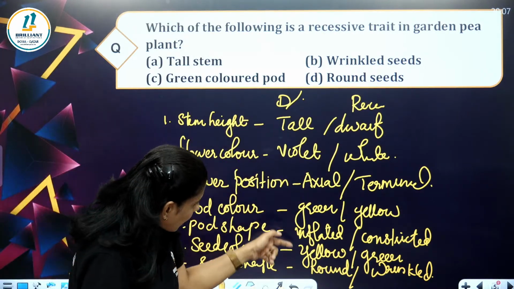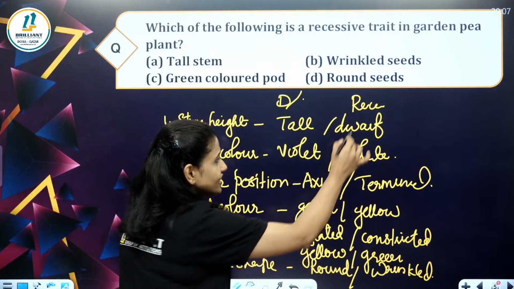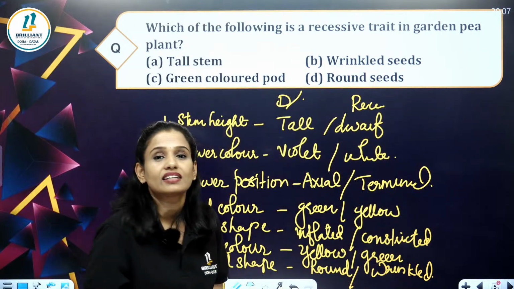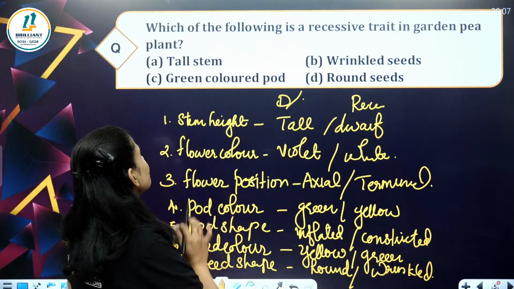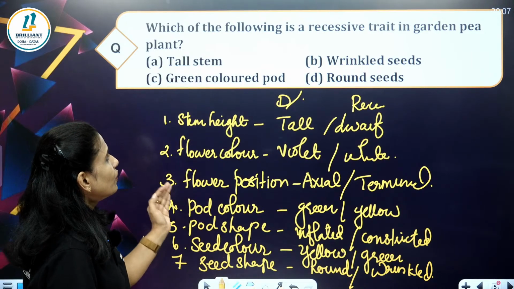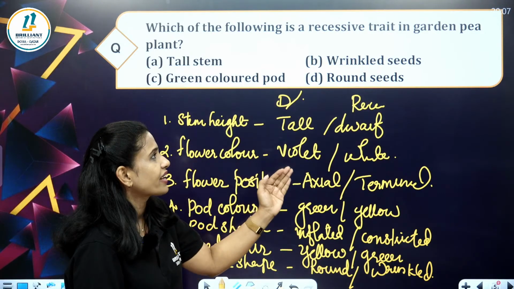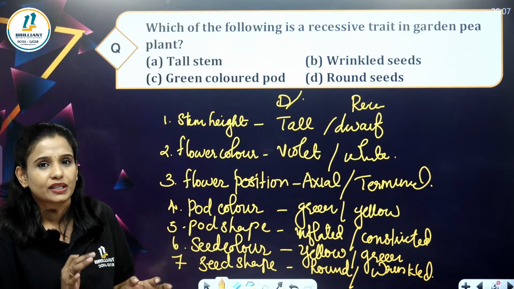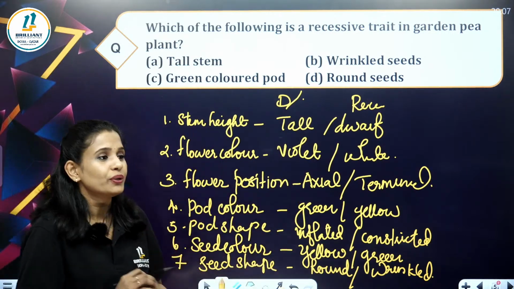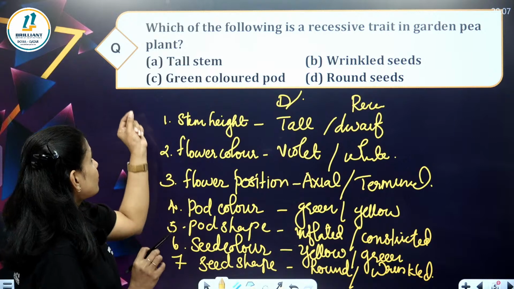In this, these are dominant characters and these are the recessive characters. So what is the question? Which of the following is a recessive trait in a garden pea plant? So from this, you can select the recessive trait.